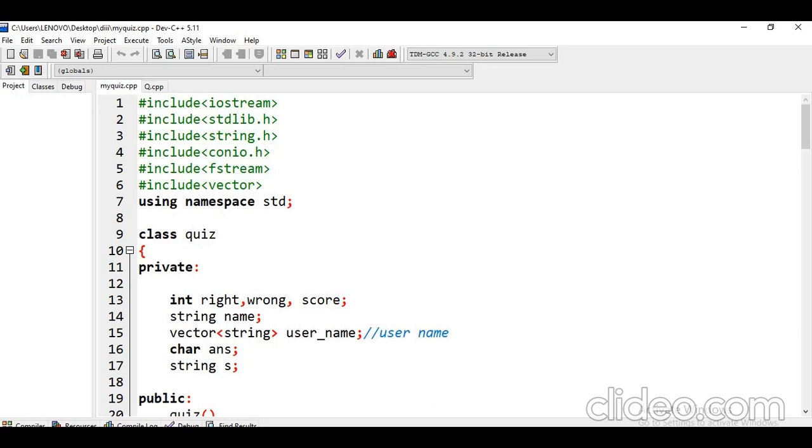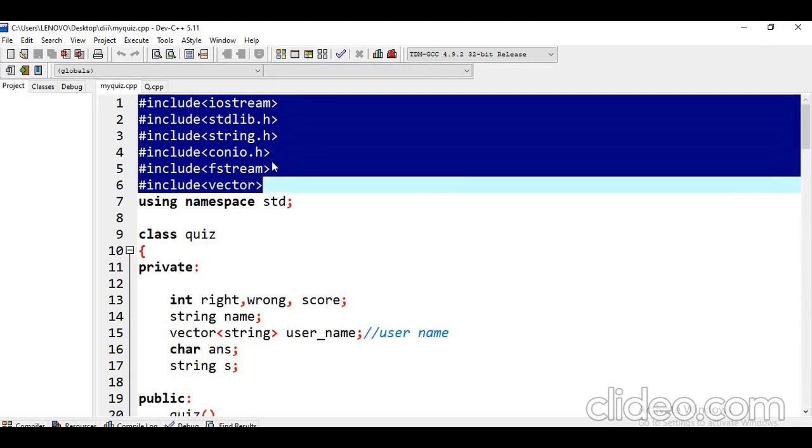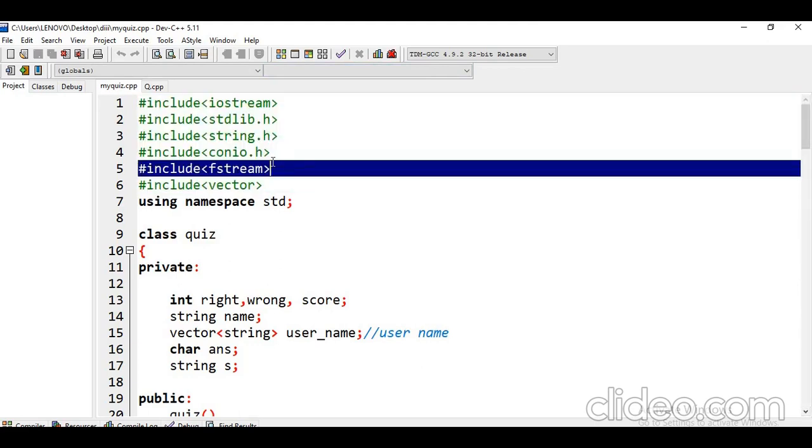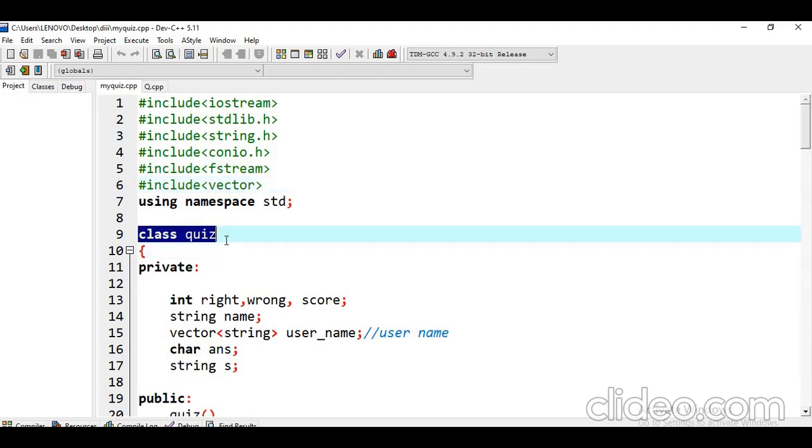For lines 1 to 6 we have used C++ header files. fstream is a standard library that is used to create files, write information and read information from files. And vector is also a standard library in STL. Now we create a class named quiz.